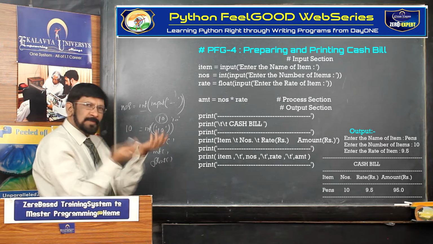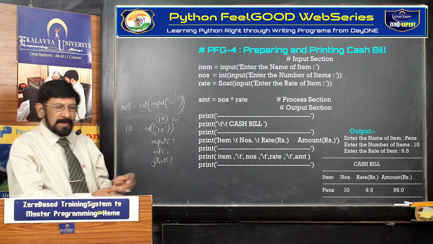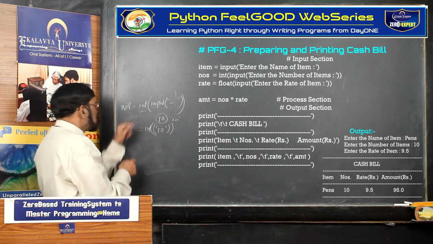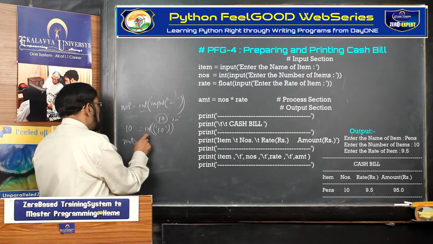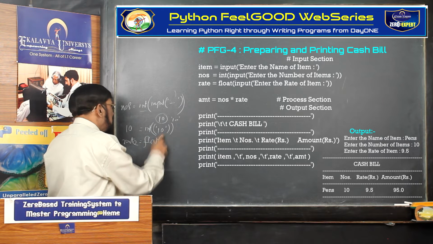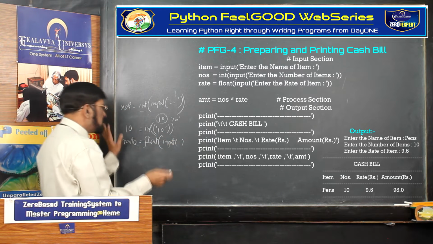That means the original form of int has come. In the same manner, the same logic is applicable to the next one, rate per unit. Now what you have to write? Float, input. Okay, the prompt statement and all that you write.